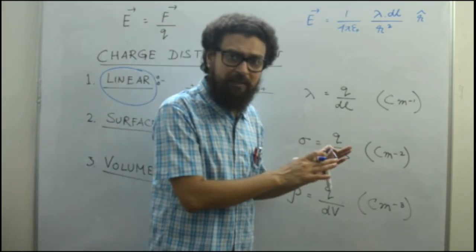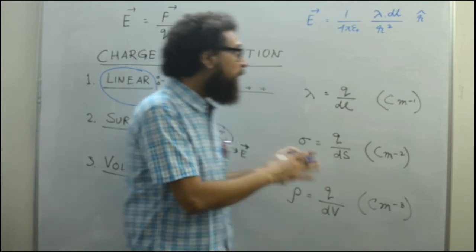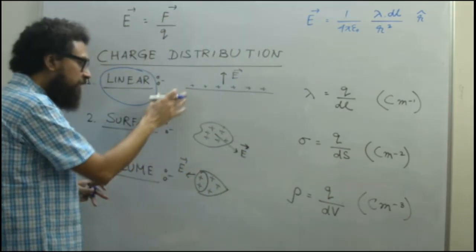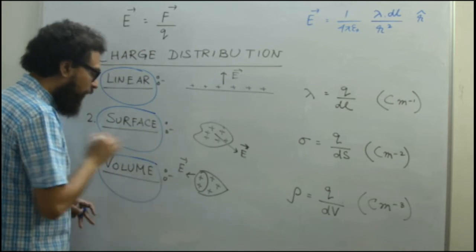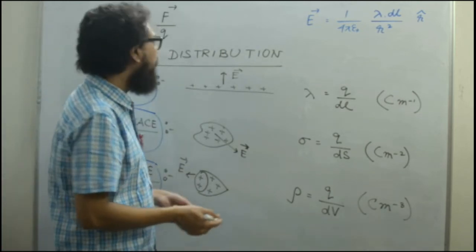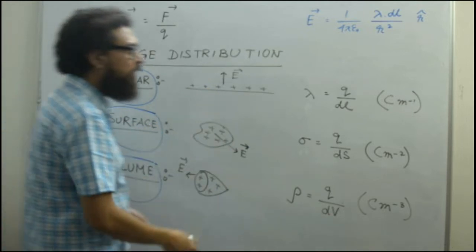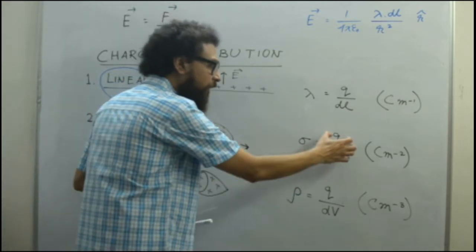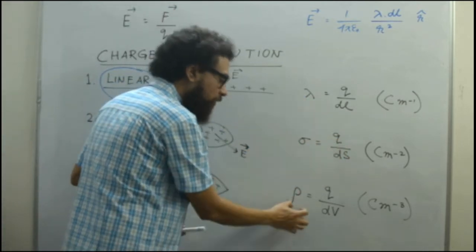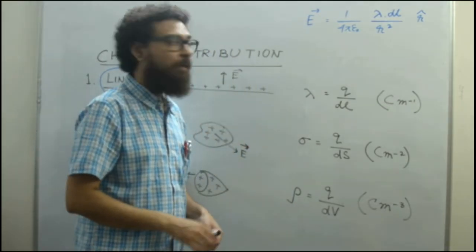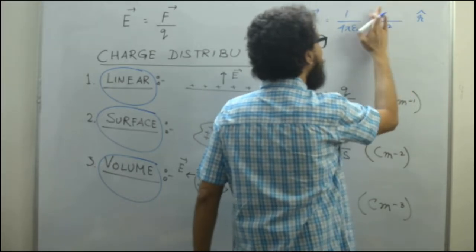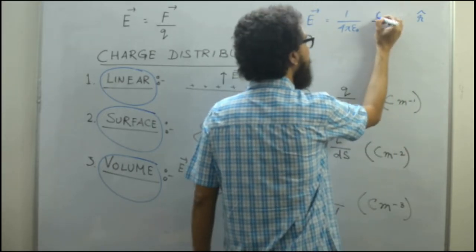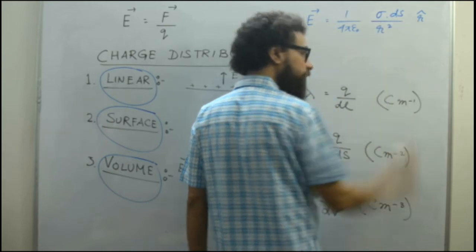So did you understand what I told you? For the expressions for this type of distribution, linear, surface, volume, we can replace Q with the corresponding physical quantities. For linear it is lambda dl. So for surface, it will be sigma ds.